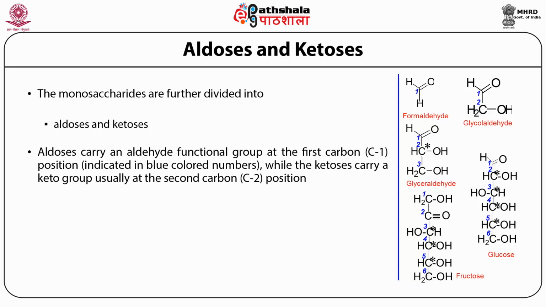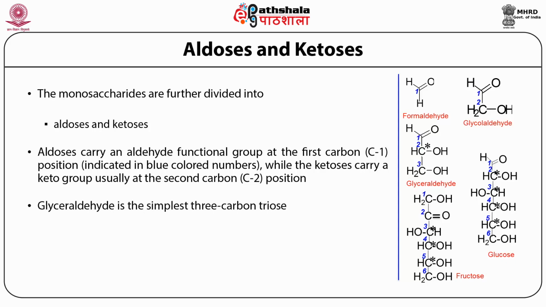So these sugars, for example glyceraldehyde and glucose, are considered aldoses, while ketoses like fructose, as shown on the right-hand side, carry a keto group, usually at the second carbon.